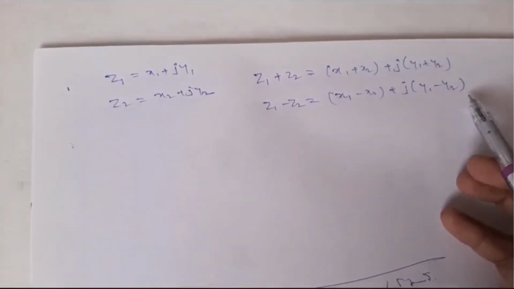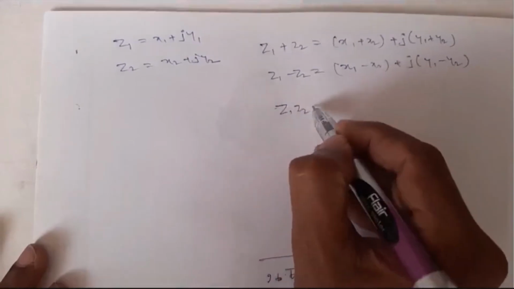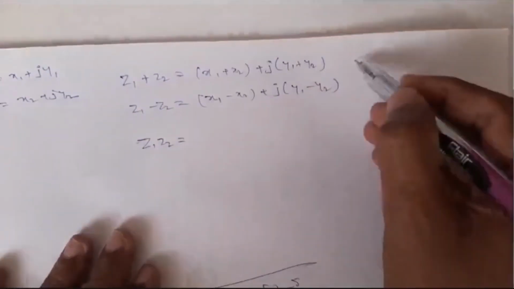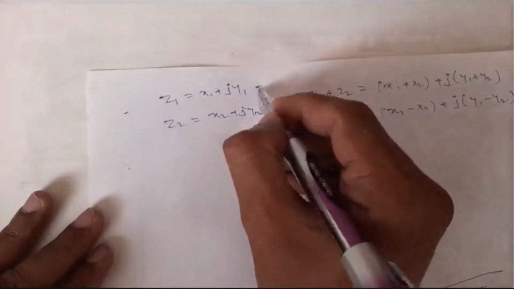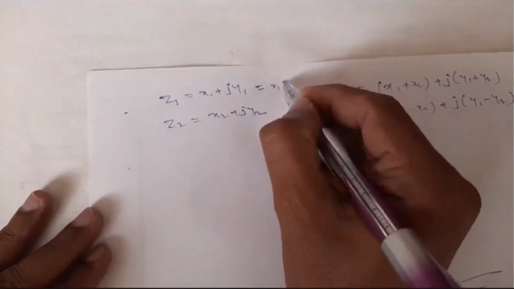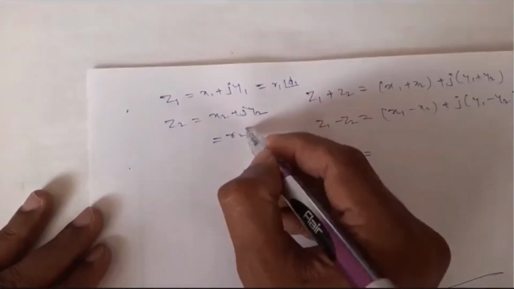It is plus j only, but real part minus real part, imaginary part minus imaginary part. And if you want to multiply Z1 and Z2, then you do that with polar form. If Z1 is X1 plus jY1, it can be written in polar form. Let us consider R1 angle phi 1. And say for example, R2 angle phi 2.